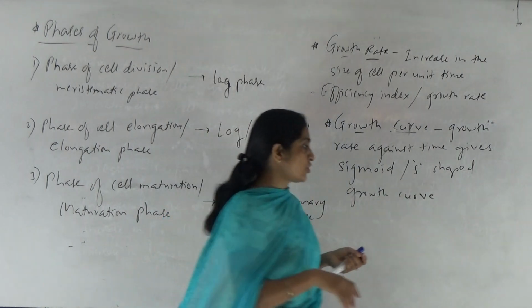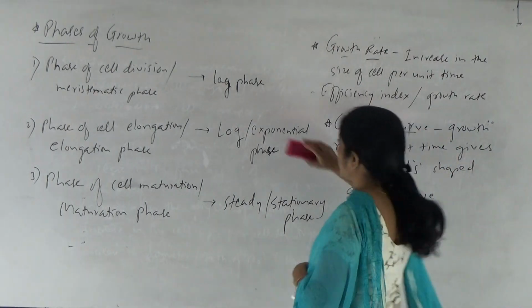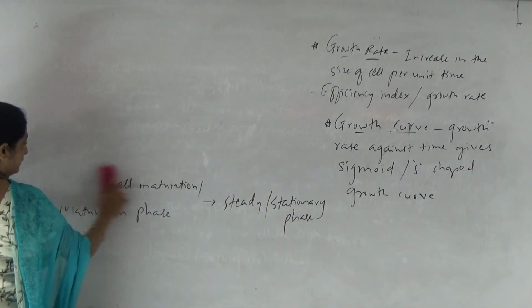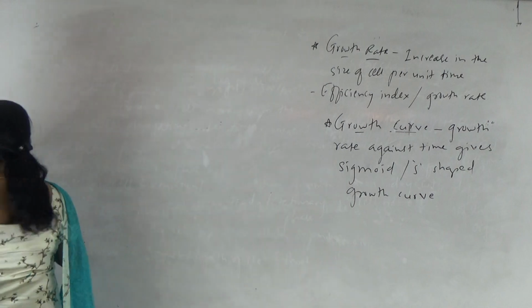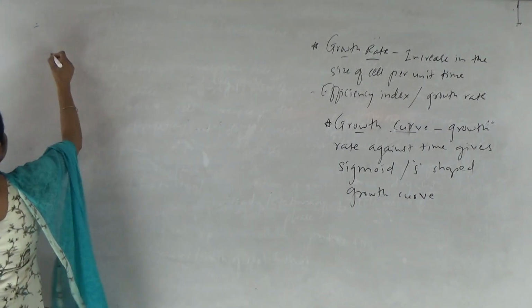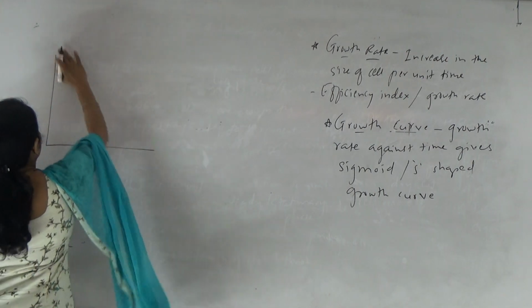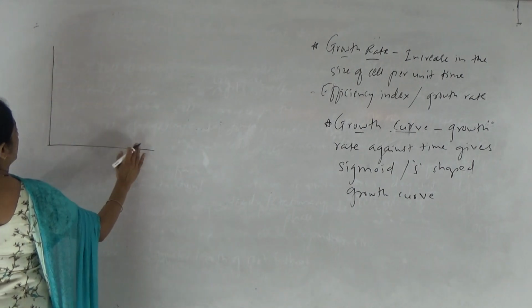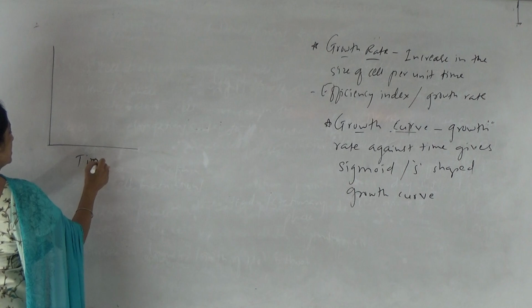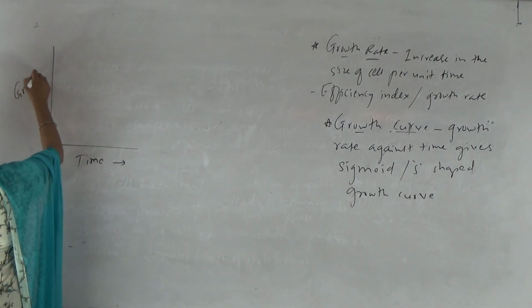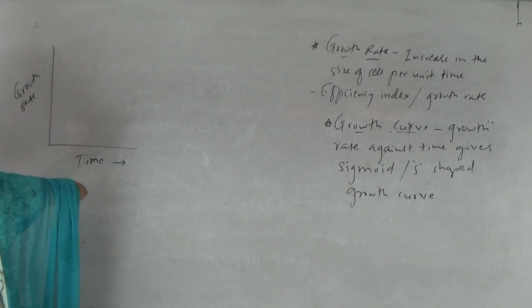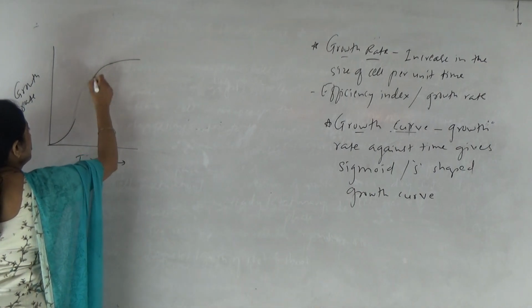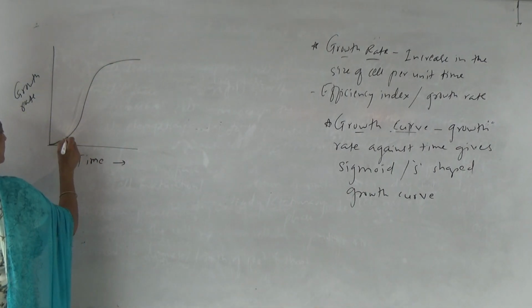So let's see how this S-shaped growth curve is obtained. So this is time and this is rate of growth or growth rate. So when we draw growth rate against the time, we get this kind of growth curve. So it is known as sigmoid growth curve.